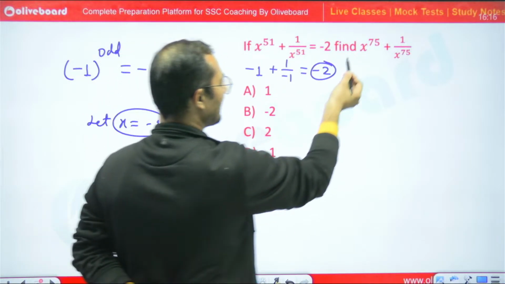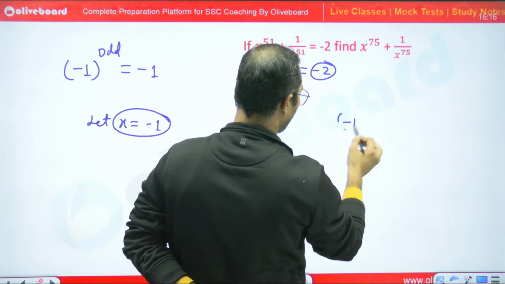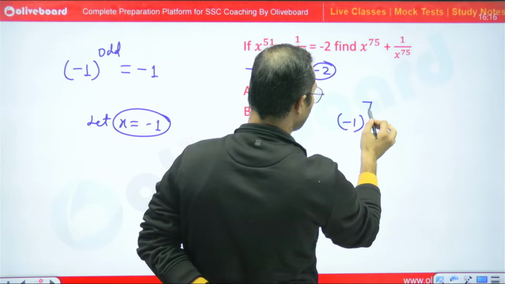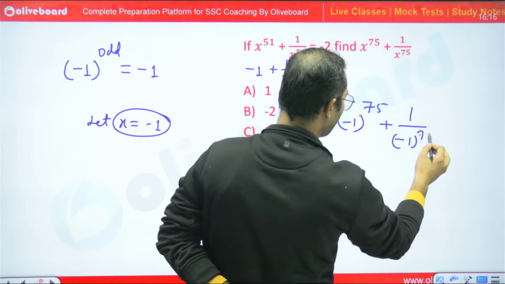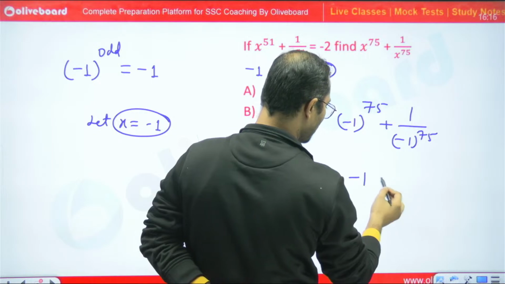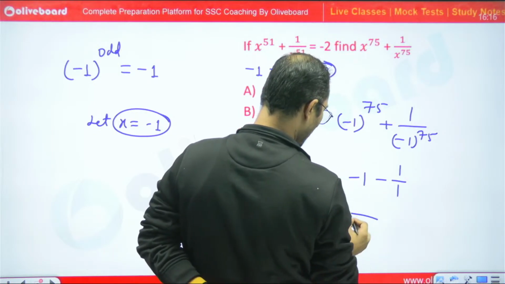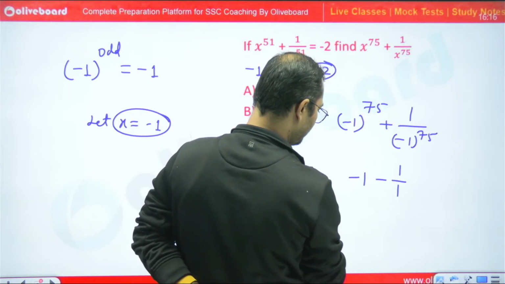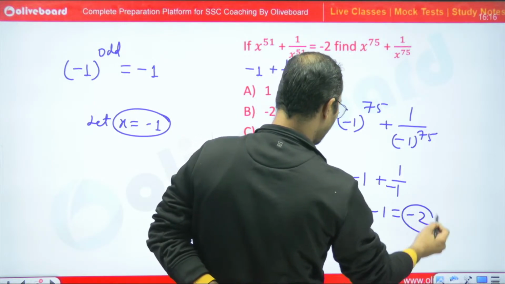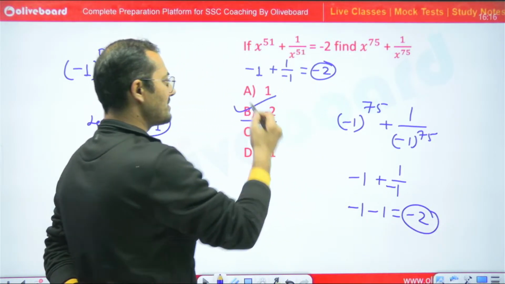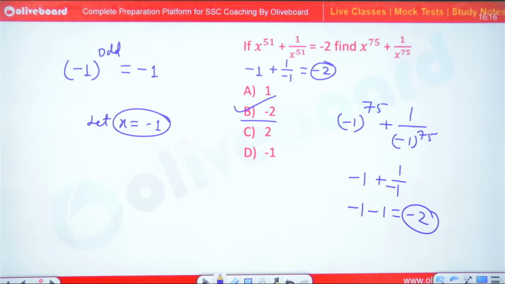So we can say that x is equal to minus 1. So minus 1 to the power 75 plus 1 upon minus 1 to the power 75. So the answer would be minus 1 minus 1, which is minus 2. Minus 2 is the right answer. So B part is the right answer.